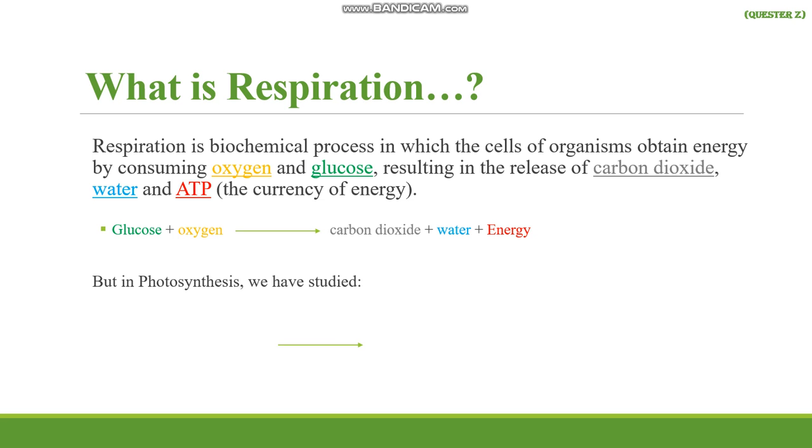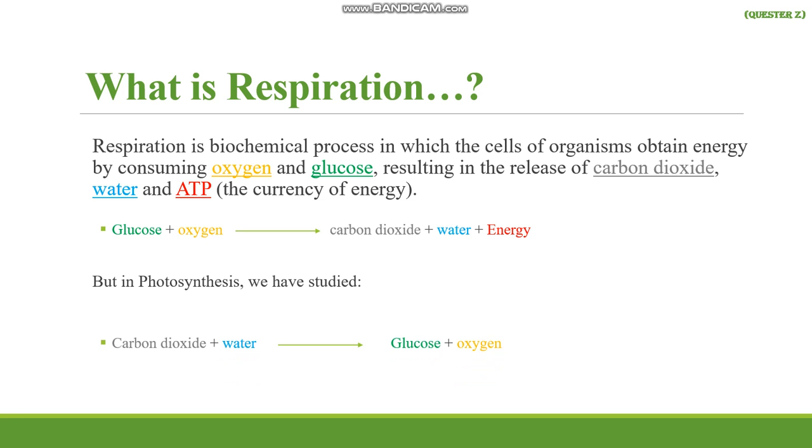But in photosynthesis we have studied that there is the formation of glucose and oxygen, while the reactants that are utilized are carbon dioxide and water. Now if we look at this chemical equation, it can come into our mind that the reactants of respiration are the products in photosynthesis, while the reactants in photosynthesis are the products in respiration. So you can say that it is the reverse process, but it is not actually.